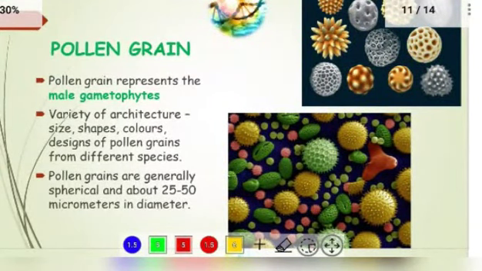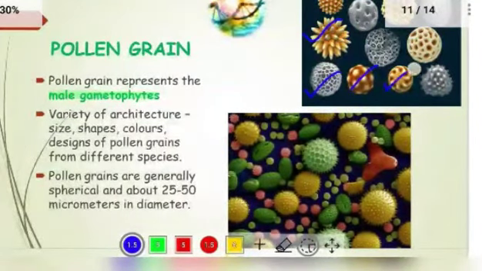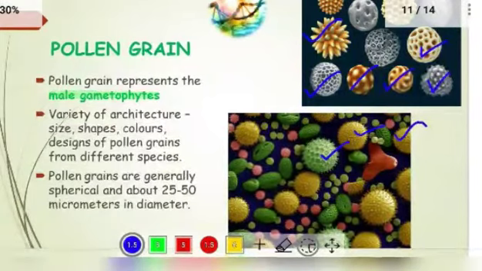The pollen grain represents the male gametophyte. As I told you in the beginning itself, the pollen grain belongs to the male reproductive organ and is the male gametophyte. One thing you can observe here is the variety in pollen grains. There are various types of pollen grains, with different styles, sizes, shapes, colors and designs. In different species there are different types of pollen grains.